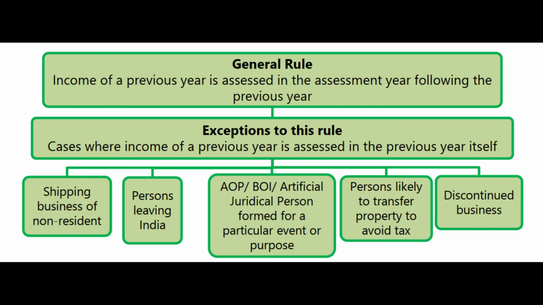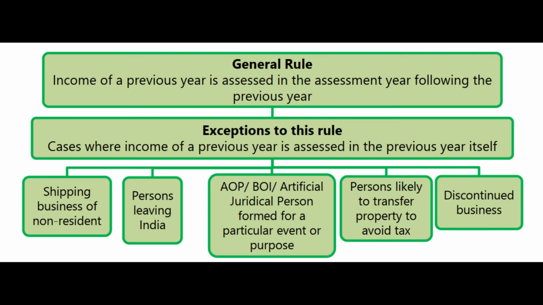That's why any business, whether it is formed by an association of persons or a body of individuals or any other artificial juridical person. Artificial juridical person means which is not a natural person. The person which is formed by law, juridical or sometimes called judicial. Both are okay. Artificial judicial person, or we can call it artificial juridical person. In both cases, both are the same. If they are formed for a temporary purpose, for a particular purpose or a particular event, once that event is over, once that purpose is finished, this particular association of persons or body of individuals will vanish.